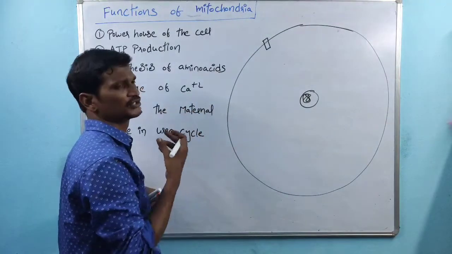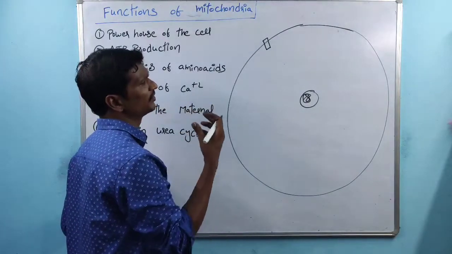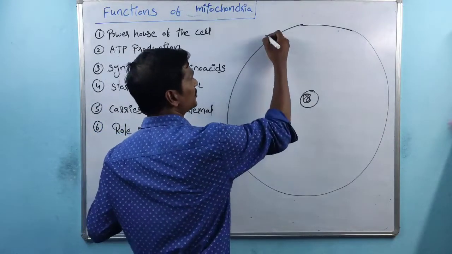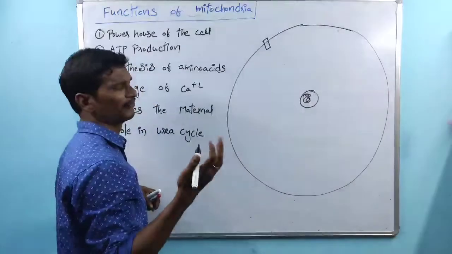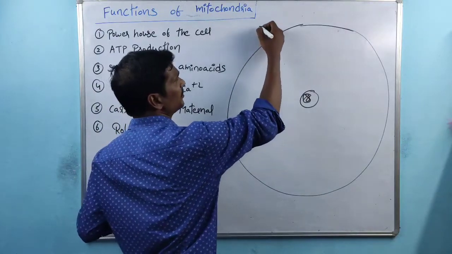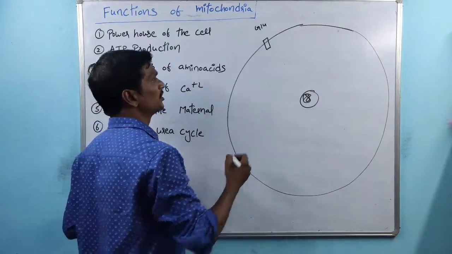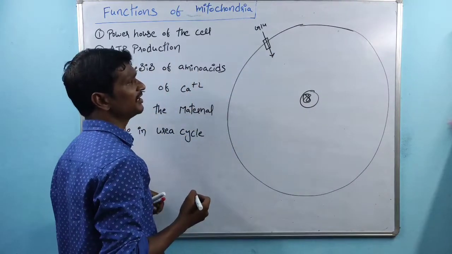Through the esophagus, the food is entered. Once the food enters the stomach, digestion takes place. Finally, starch is converted into glucose. The glucose is absorbed by the villi. Once the glucose molecules enter into the bloodstream, they are transported. This is one of the glucose molecules. The glucose molecule enters inside the cell.